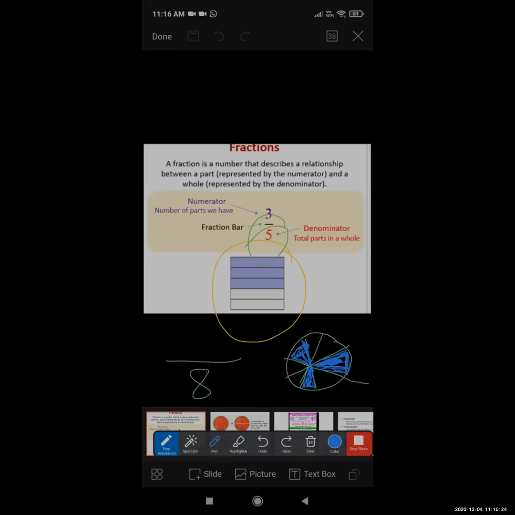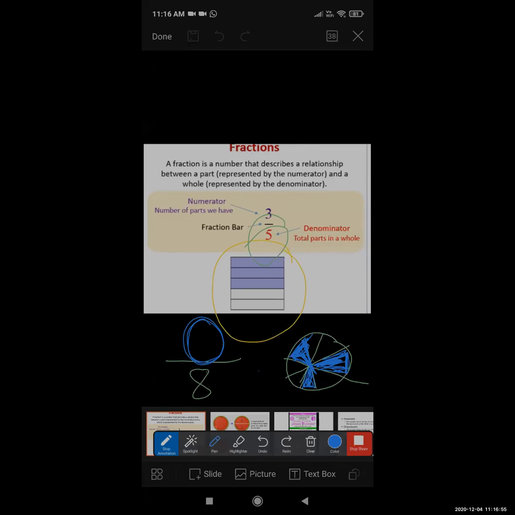So now students, tell me what number will come here as the numerator. Tell me. I want the answer in the chat box. Everyone, I'm waiting for the answer. I have given you the denominator already, the whole equal parts. That means it is the denominator. Now I am going to ask you what the numerator will be.